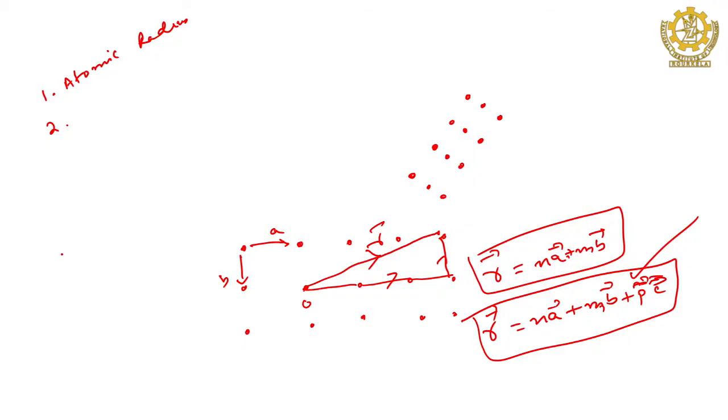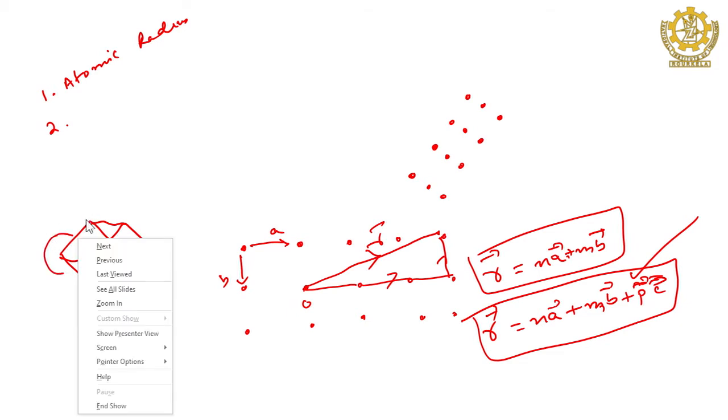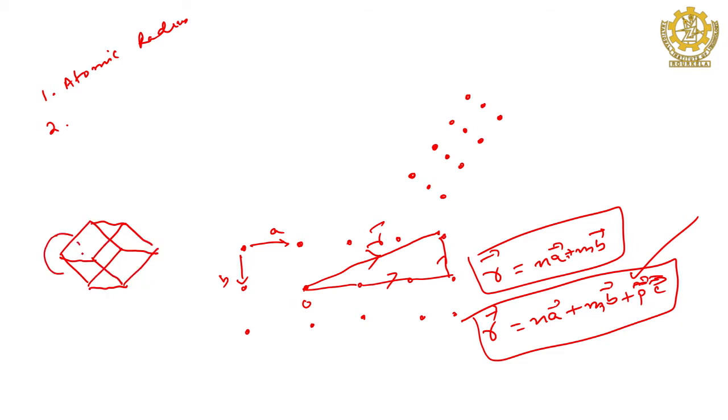If you take a cubic crystal, let us say this is a cubic crystal, and here are the atoms like this. So, now you see here to here, this is your a, and this is your radius, atomic radius. So, atomic radius is a by 2.